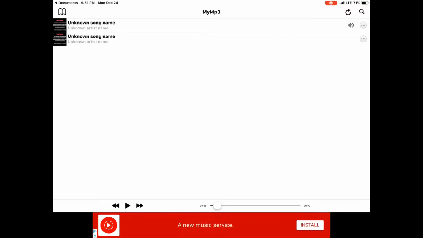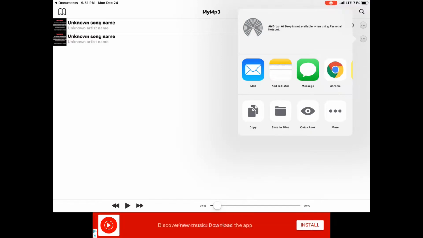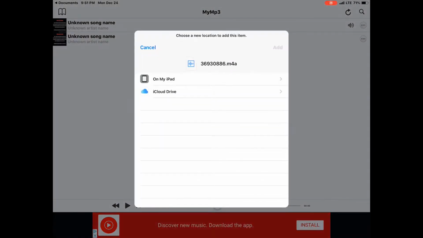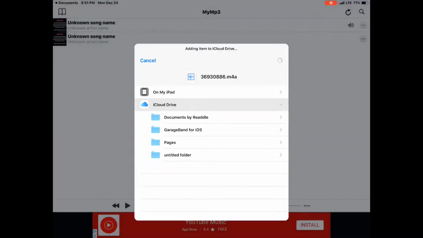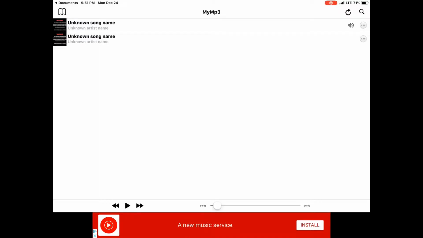Sorry about the ad. Then you're gonna press the 3 dots again. You're gonna press open with. Then you're gonna go to save to files. Then you press iCloud Drive. Then you press add. Well, I already did this earlier, so I'm just making a video on it because I wanted to.